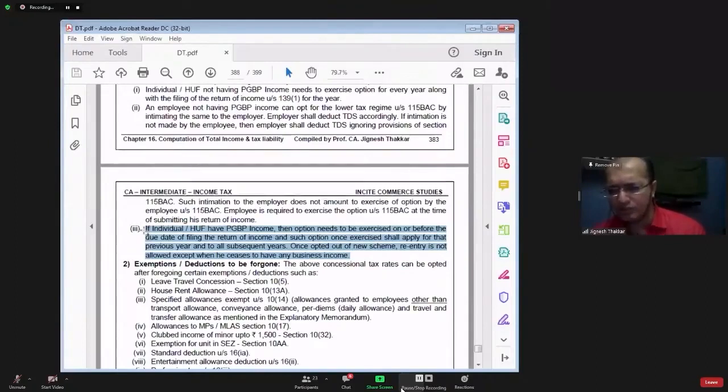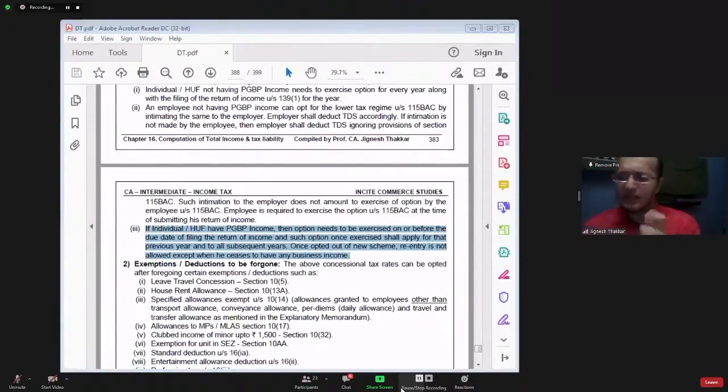Rizwan, have you understood? Yes. Devi madam is saying he opted for normal provision but paid tax as per 115BAC and the balance he will get as refund.